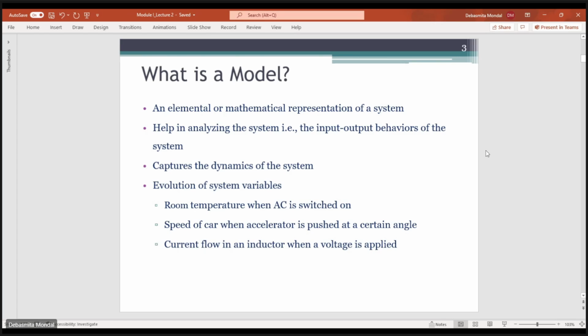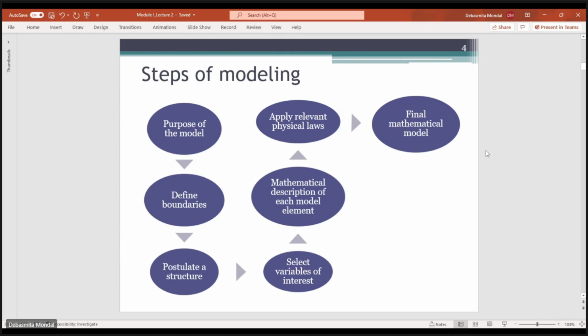But we need to understand that modeling is not always 100% accurate. Any physical system can be modeled using some mathematical expressions, but we have to make some assumptions while doing this mathematical modeling. In order to know the input-output behavior, we need to build the model, and we'll see what assumptions we need to take while doing so.